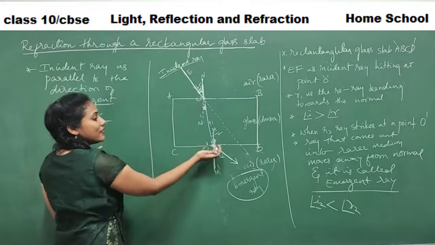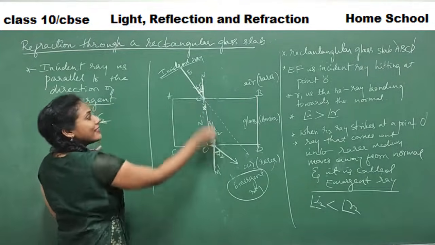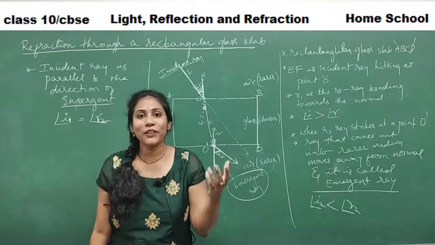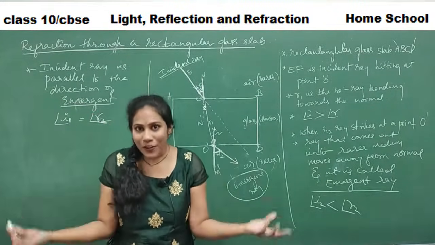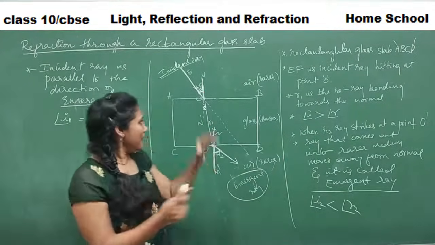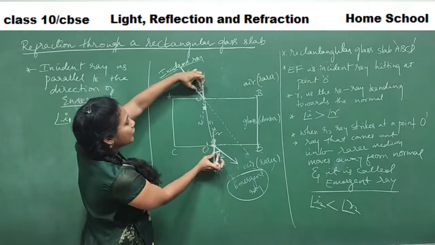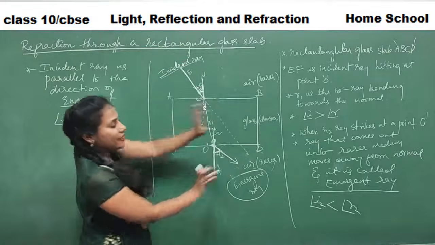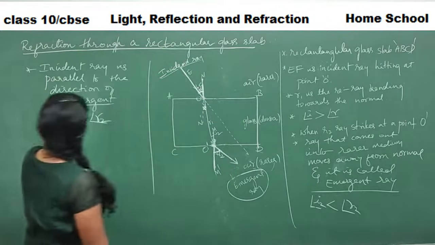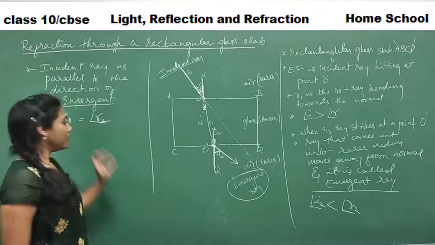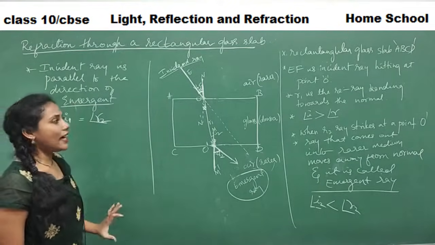If you want to know more about alternate exterior angles, you can ask your maths teacher. So the concept is that I1 and R2 are alternate exterior angles, and that's the reason angle I1 is always equal to angle R2.